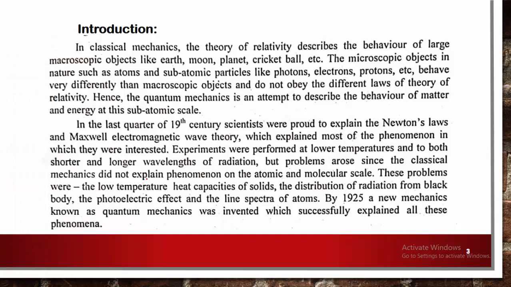As we know, in classical mechanics, the theory of relativity describes the behavior of large macroscopic objects like Earth, Moon, planets and a cricket ball. It means that classical mechanics always describes large objects. Now, microscopic objects present in nature, such as atoms, particles, photons and electrons, are very small and tiny particles. They do not follow the same laws as the theory of relativity.